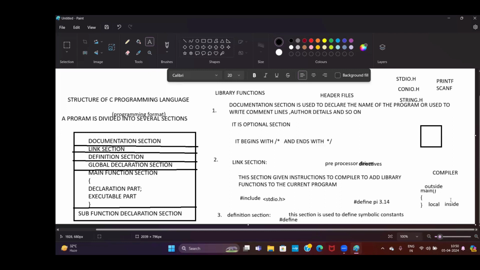When you declare variables or functions inside the main function, they are local variables or local functions. In case you declare variables or functions outside of the main function, it is called global declaration. What is the meaning of global declaration? This section is used to declare variables or functions outside of the main method. Main method outside ఏదైనా డిఫైన్ చేస్తే that is called the global declaration section.